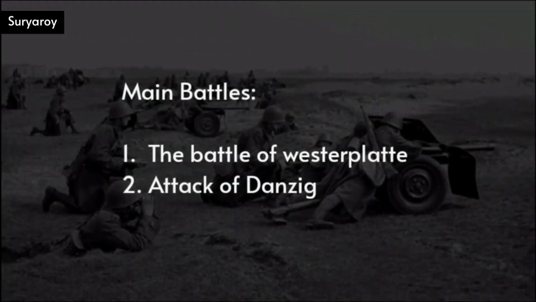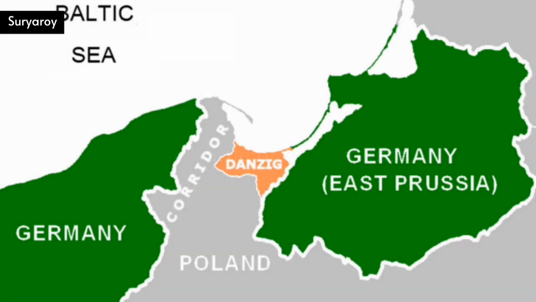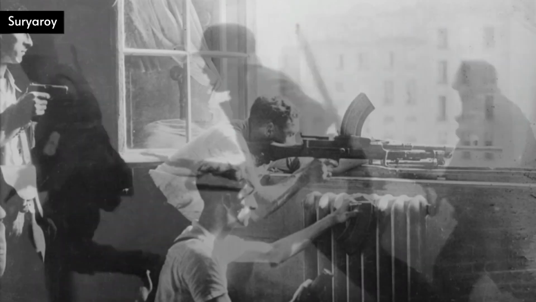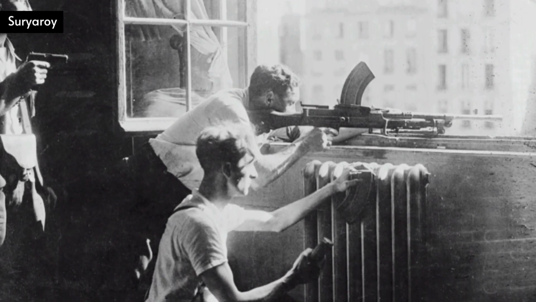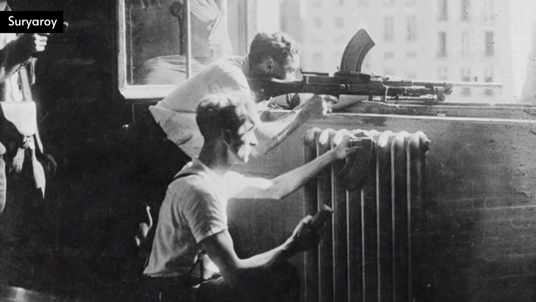The assault on Danzig. Danzig, now known as Gdańsk, was another key focus of the German invasion. The German army launched a fierce attack to capture the city. The Polish civilians living there also resisted, but the German forces were too powerful and numerous.